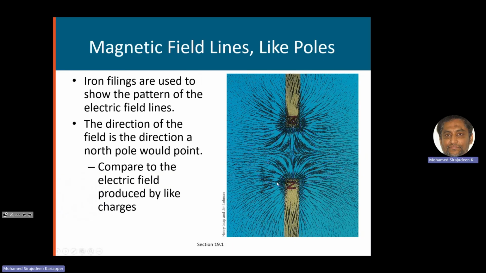Another one, what's the difference? We had north and south. Here it is north and north. Now what happens? The magnetic field from this magnet and this magnet will cancel in the middle, so there will be no magnetic field in the middle region. From both, the magnetic field lines will be going out.